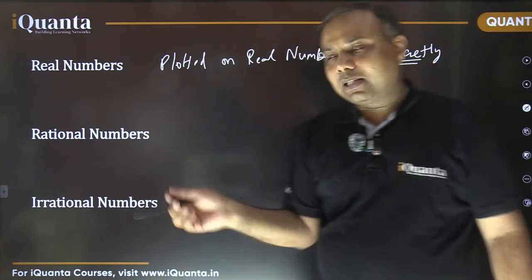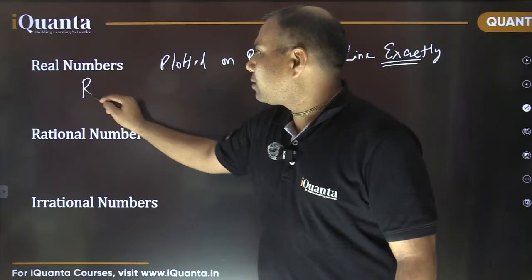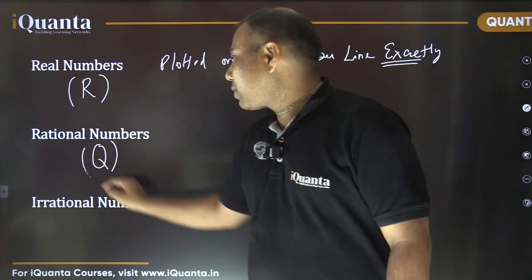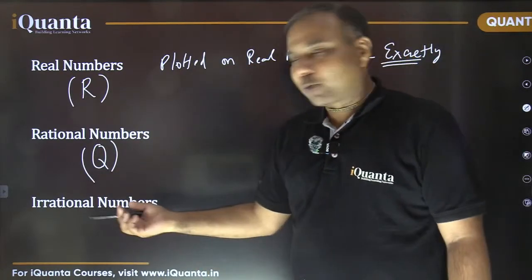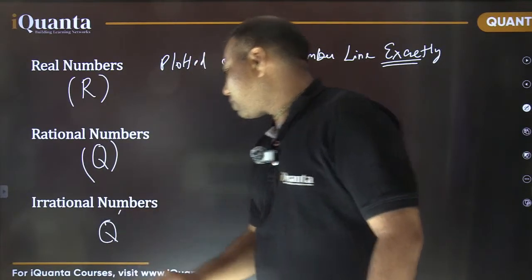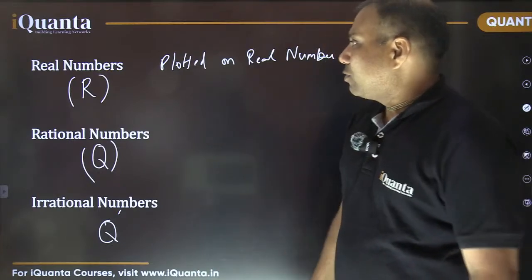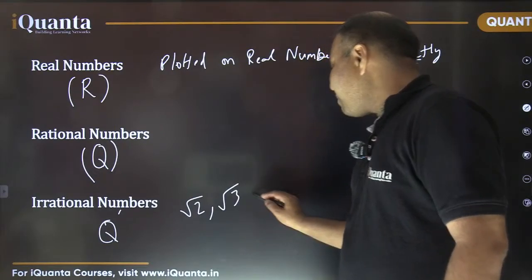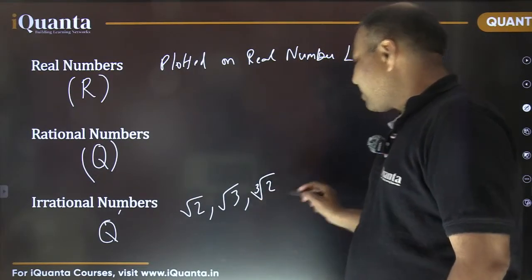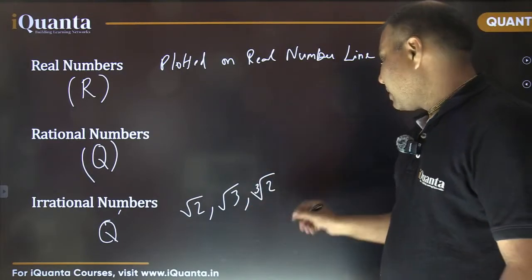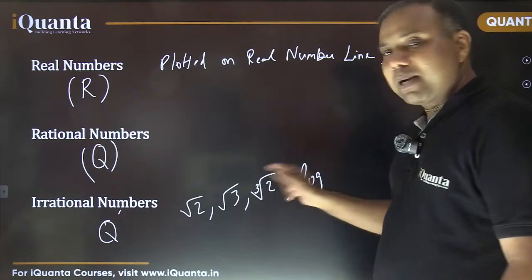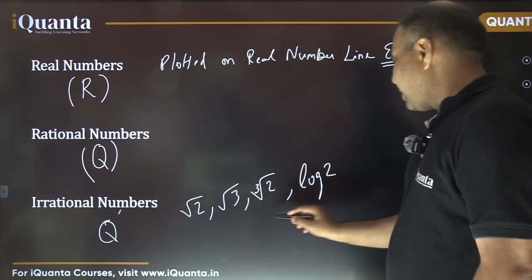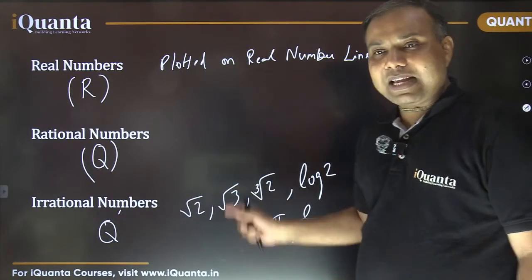Now, rational numbers we have seen, right? For real numbers, the symbol used in short is capital R. For rational numbers, they are denoted by capital Q. For irrational numbers, there is no specific symbol. Sometimes Q dash is used. We have discussed the irrational numbers. I gave examples like root 2, root 3. It can be cube root of 2, like that. Basically all root value numbers which are not perfect powers. And also logarithmic numbers come into this category if it is not a perfect value. For example, log 2, log 3. And pi, e, all these are examples of irrational numbers.